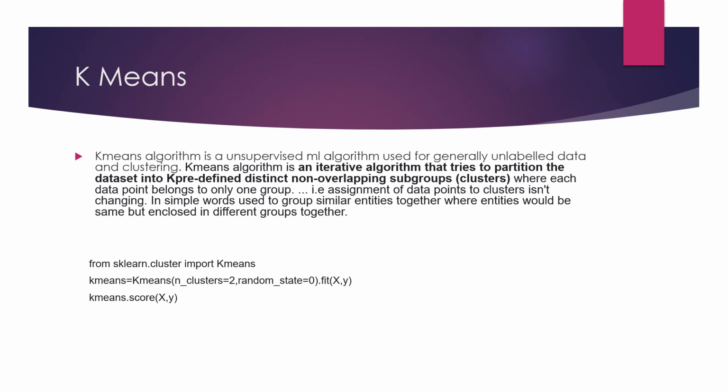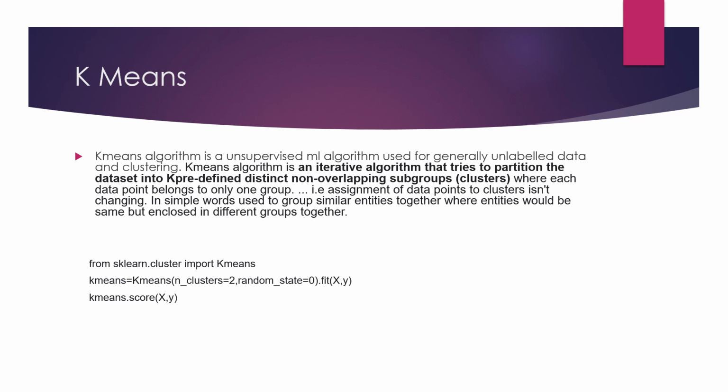But the main point is that in the A plus group, only people whose grade is A plus are present. The A grade people can't come into the A plus group, and similarly the people whose grade is B plus can't come into the group of B. So this is what k-means does. It groups similar entities together. You can also see in the definition that data points are clustered with each other, and similar entities will be together but enclosed in different groups. This is what I told you.